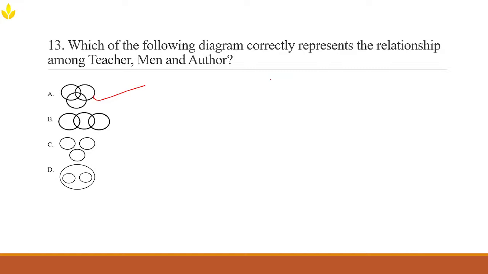Some teachers are men, but not all. Some teachers are authors, but not all. Some men are authors, but not all. All three categories must overlap, but they should also remain distinct from each other. So that is only possible in option A, and none of the other options follows.